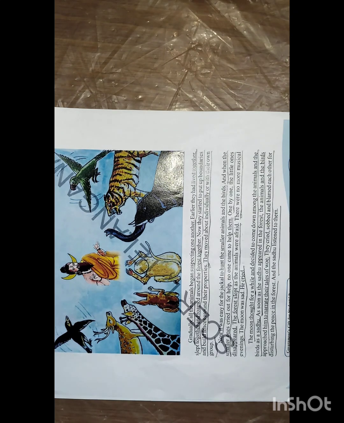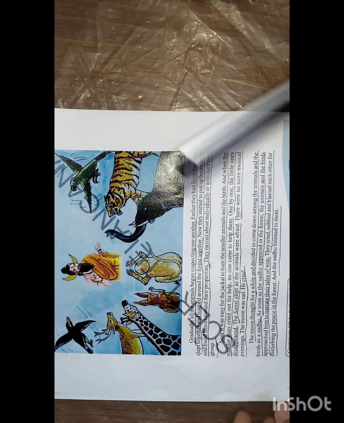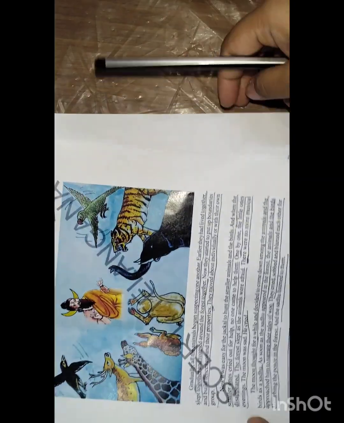After the sadhu was sitting at one place, all the animals started crying and blaming each other, like this animal is not listening to me, that animal is not listening to me. They started pondering their fences. Nowadays we are not having any peaceful life. In past days we used to be very lovable, we used to conduct musical evenings, chit chat, and live very happily in the forest. Like that they started blaming each other and disturbing the peace of the forest. The sadhu started listening to them peacefully.